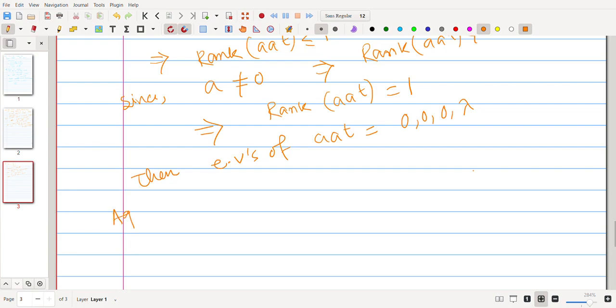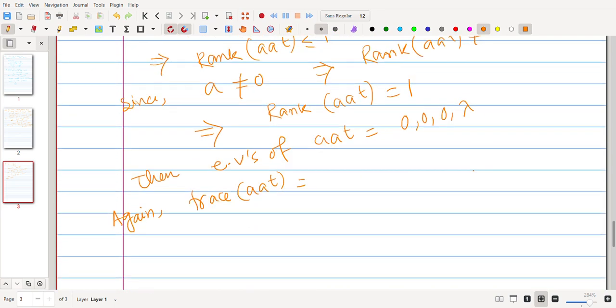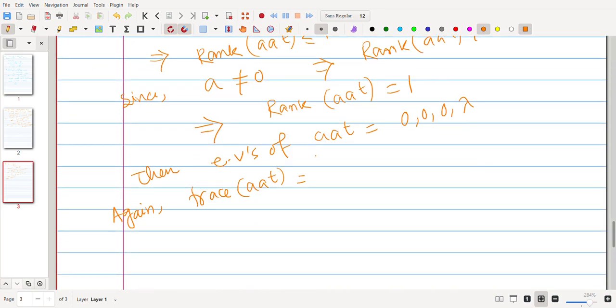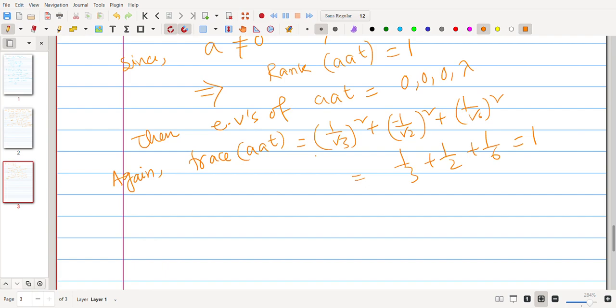Again, trace of A transpose is 1 by 3 square plus 1 by root 2 minus 1 by root 2 square plus 1 by 6 square, which is basically 1 by 3 plus 1 by 2 plus 1 by 6, which is 1. So trace of A transpose means sum of eigenvalues, that means lambda equals 1. So we already have all the eigenvalues of A transpose: 0, 0, 0, 1. Then we are actually done.